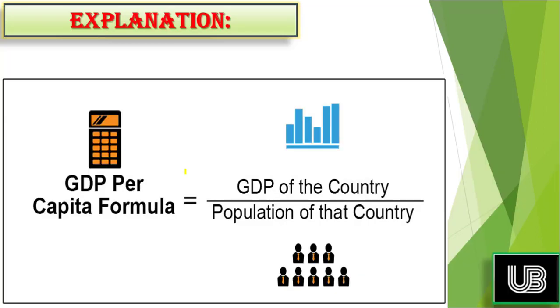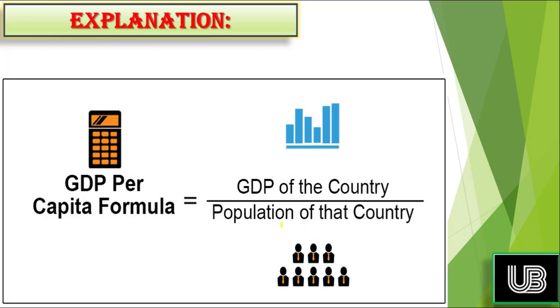And as it is clear, the GDP concept was clear. GDP per capita: GDP is the total amount of goods and services that is produced in an economy. If we divide that value by the population, then we will arrive at GDP per capita.